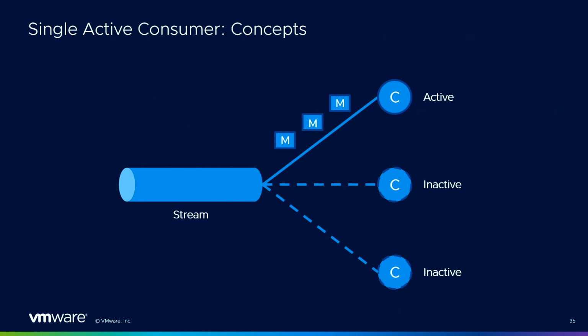So what you can do is say that your application instances belong to the same group just by an ID. And this way, only one consumer at a time will be active. So you start your instances, the first one will be the active one and will get the messages. The other instances will just stay idle.